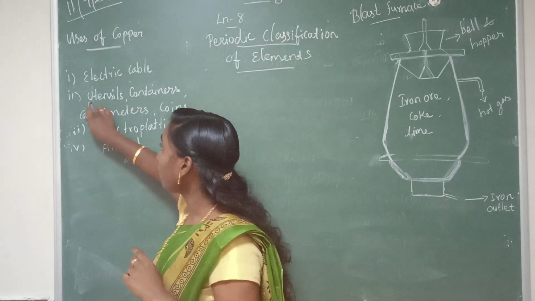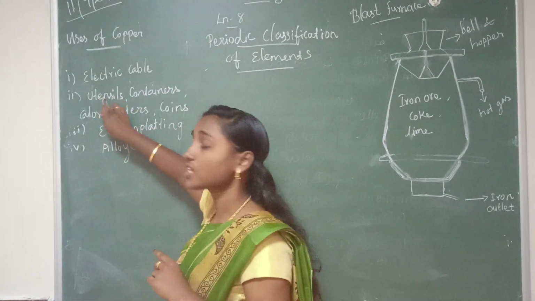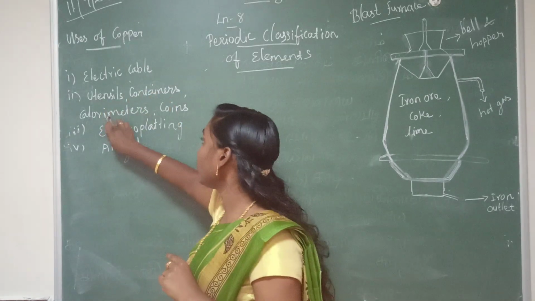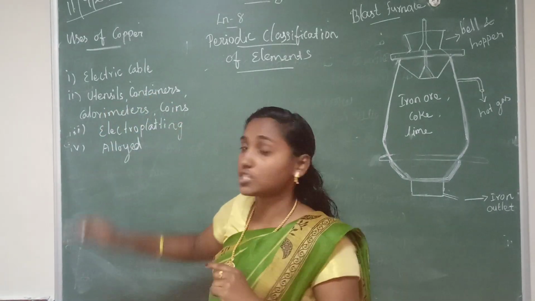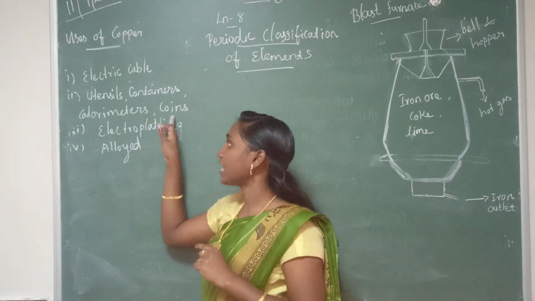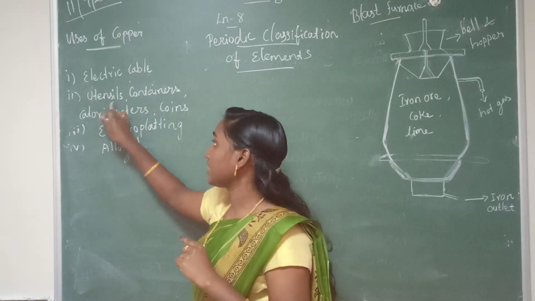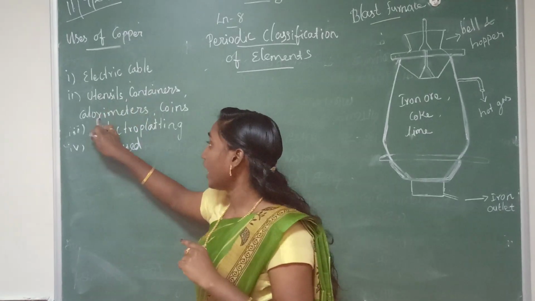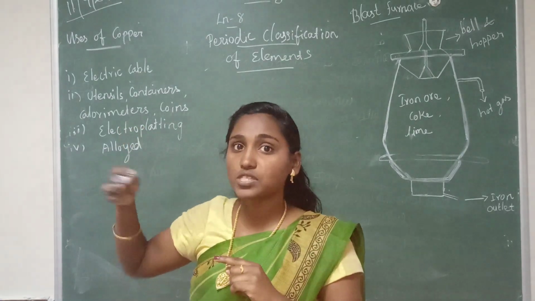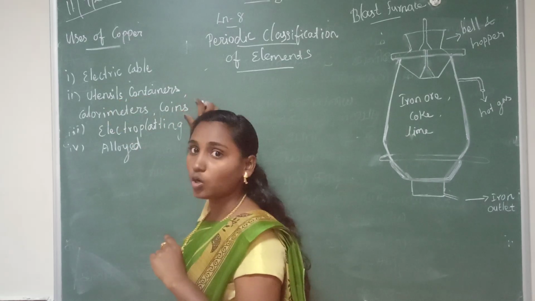The second point: copper is used in utensils, that means household articles. Utensils, containers, calorimeters and coins. Utensils means household utensils, vessels, containers. Calorimeters means we use a meter to measure calories. Then coins.